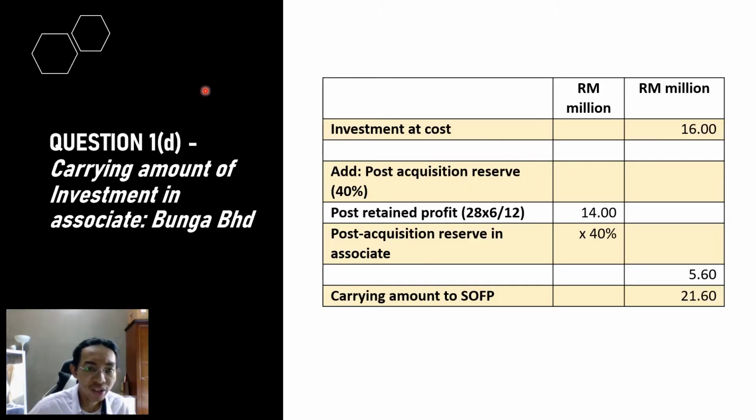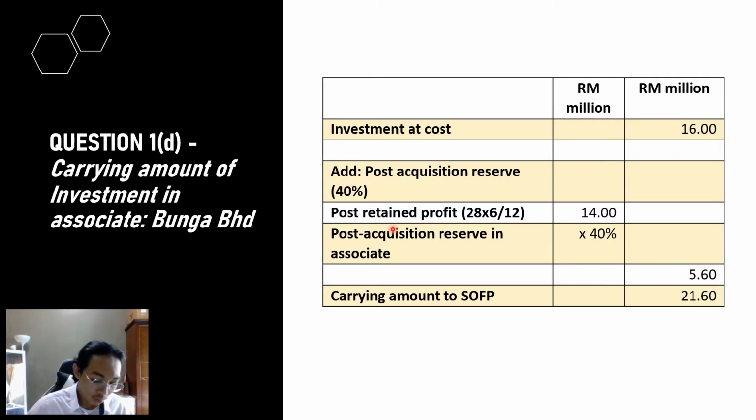Next, I will be explaining the carrying amount of investment in associate for Bunga Berhad. Investment at cost here: the cash consideration is 60 million. So the investment at cost on Bunga Berhad is 60 million. For the post-acquisition reserve, 40%: since Akbar acquired 10 million out of 25 million, it is considered as 40% on acquisition. So the post-acquisition percent here is 40%.